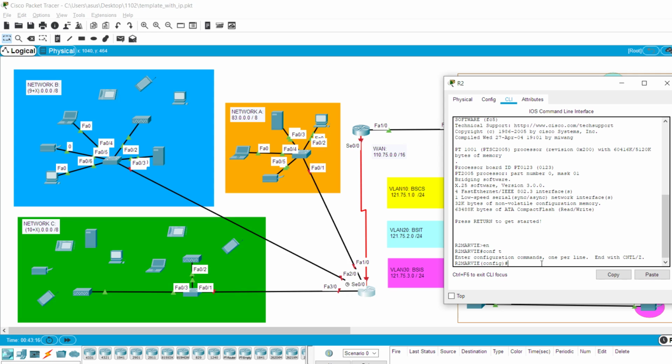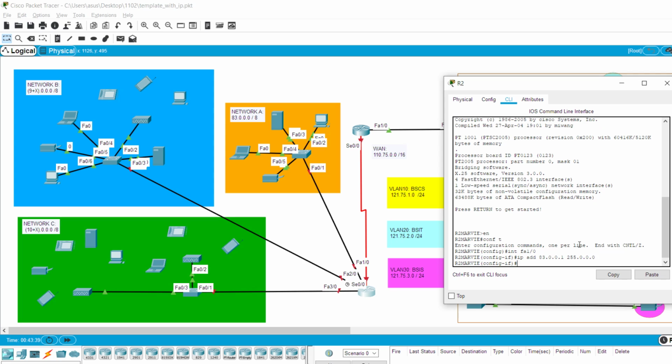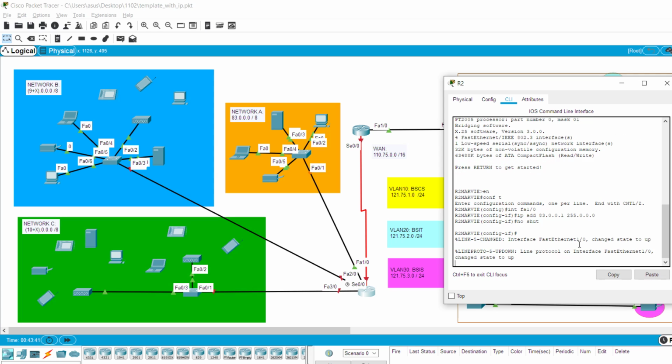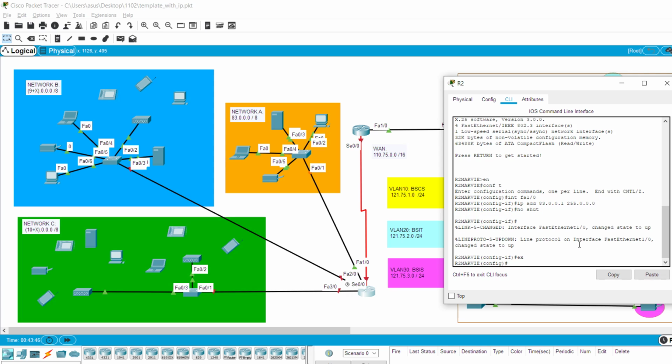Add IP. Interface fa1/0, that's the one connecting to the switch. And then IP address, its network IP is 83.0.0.1, with mask 255.0.0.0. It's /8. And then no shut. Okay, it turned green. Next, the serial port, so interface se0/0.